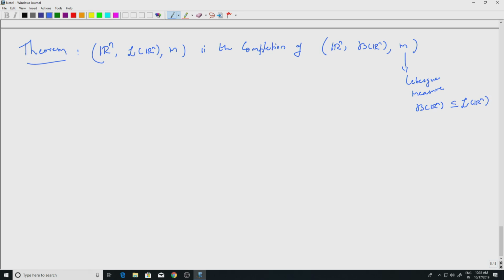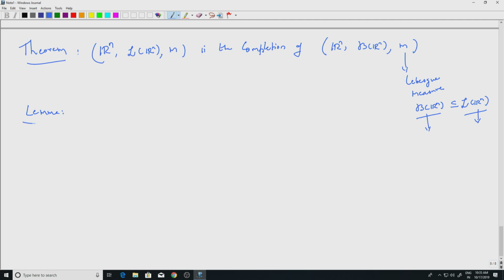So, we will construct some sets to prove that they are not the same, but there are other cardinality arguments which tell you that these two sigma algebras are not the same, because this is what is known as a countably generated sigma algebra. So, it has the first uncountable cardinality and this has much more. Okay. So, that is one way of seeing that the inclusion is strict, but let us not bother about it right now. We will just prove that this is the completion. Well, how do you prove that? This requires some results. So, let's start with a lemma.